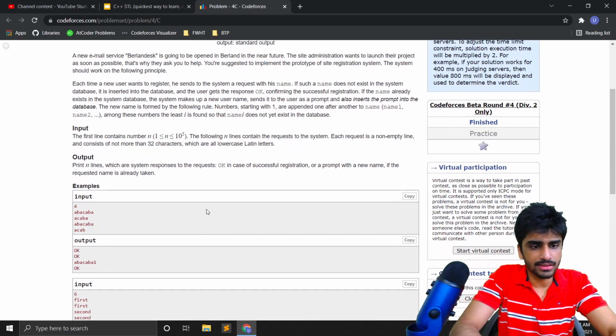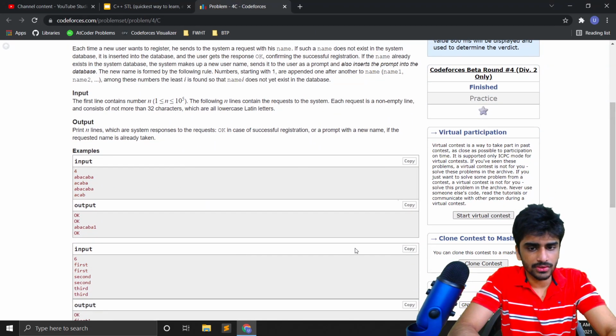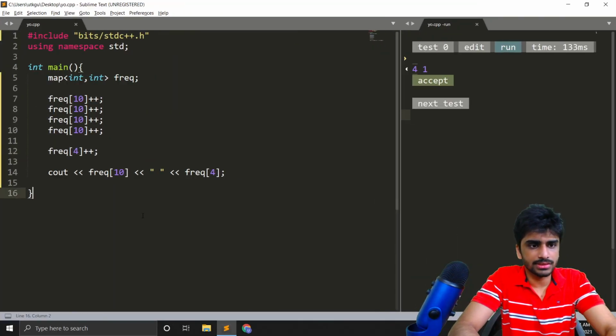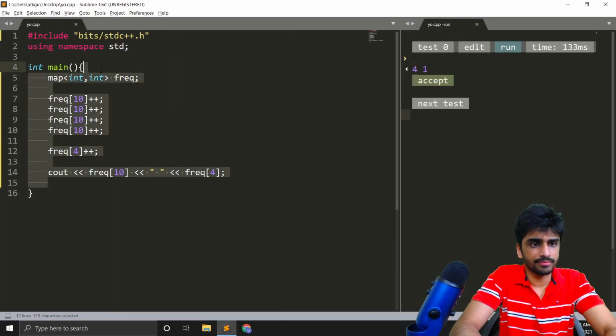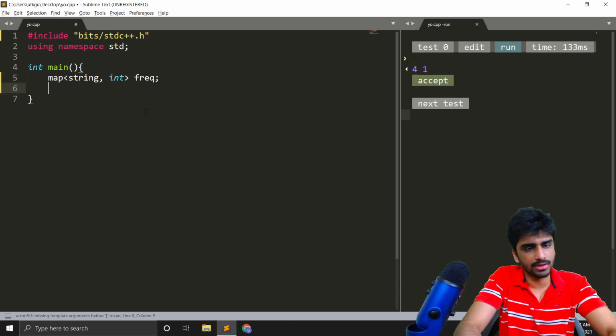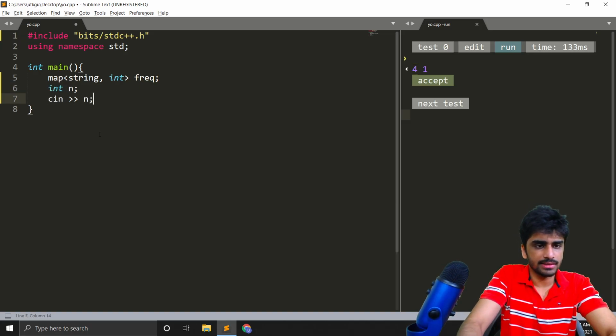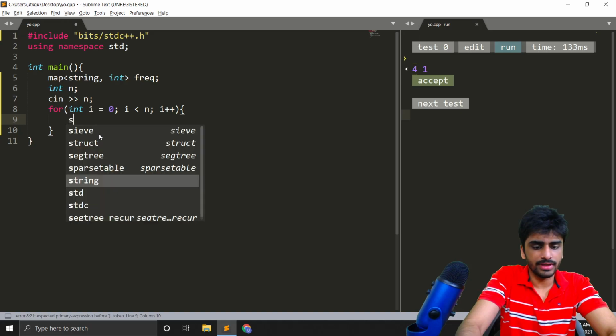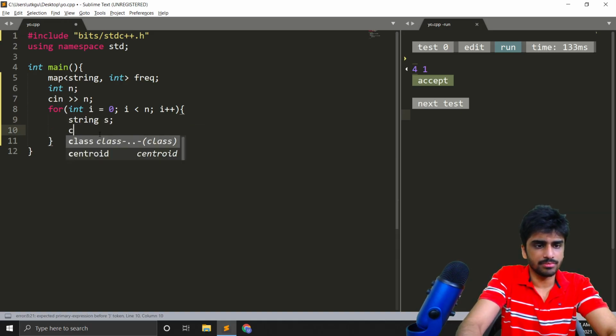So now let's try this problem out. In this problem, we will first make a map of frequency only, so string comma int, right? We want to store the frequency of the strings like this. Now I have the integer n, these are the lines of input, and let's run a loop for n times. Every time I will take a string s as input.